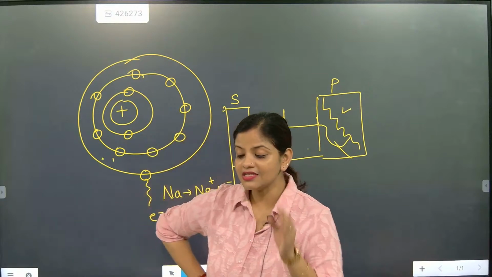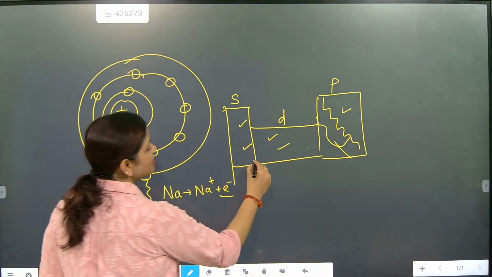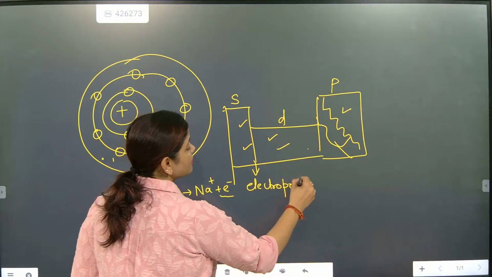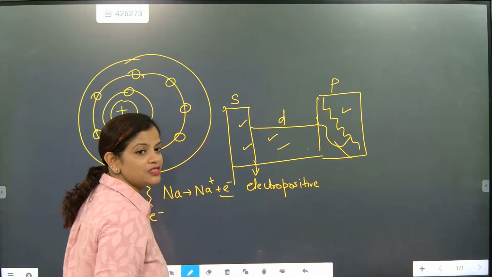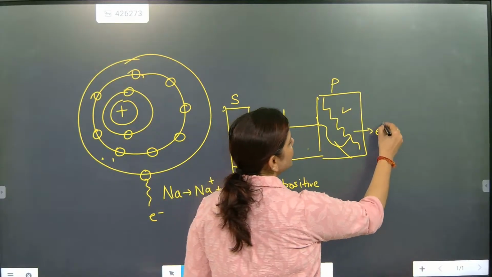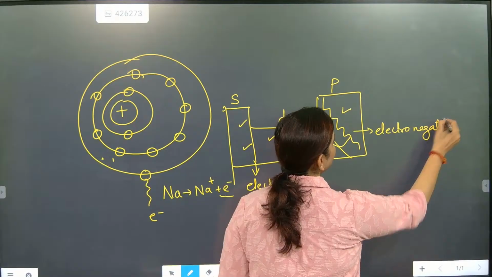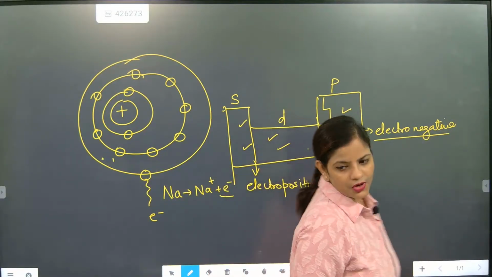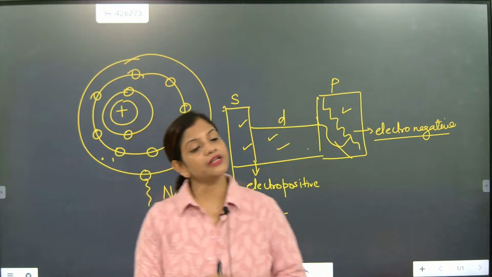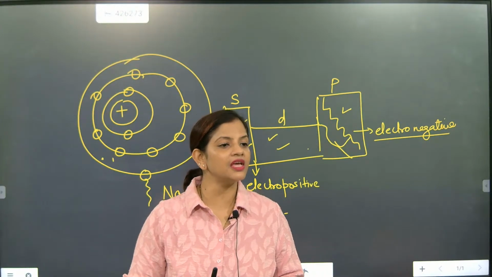So metals are electropositive because they are giving, and non-metals are electronegative, meaning they are taking. Do you understand the difference between electropositive and electronegative? At the time of giving and taking, they are making ions.